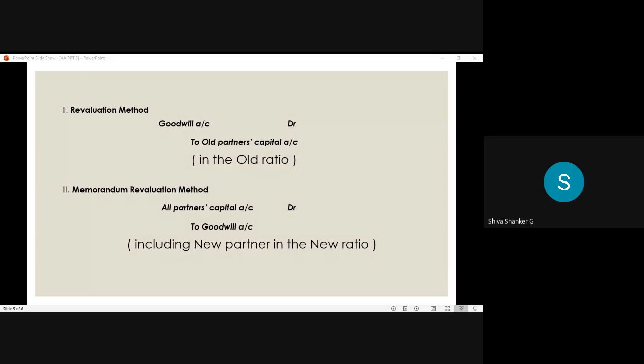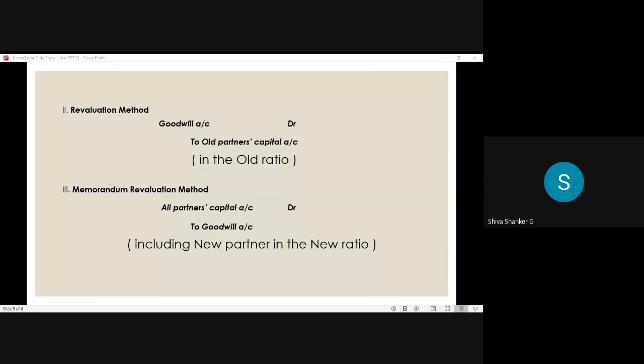For the memorandum revaluation method, the entry is all partners' capital account debit to goodwill account, in brackets clearly mention, including a new partner in the new ratio. So this is about treatment of goodwill in various methods at the time of admission of a partner.